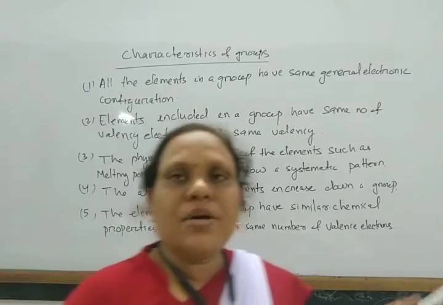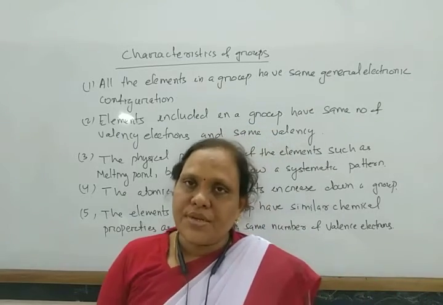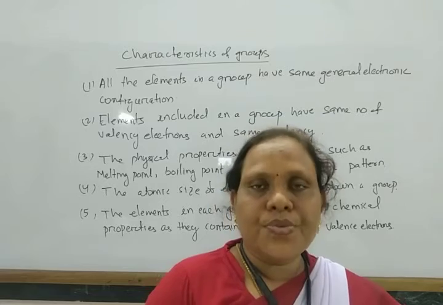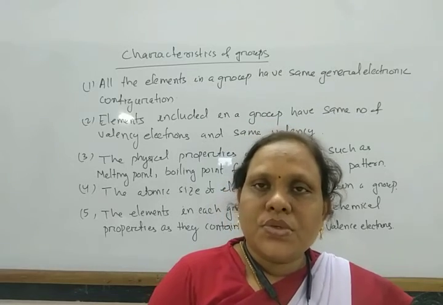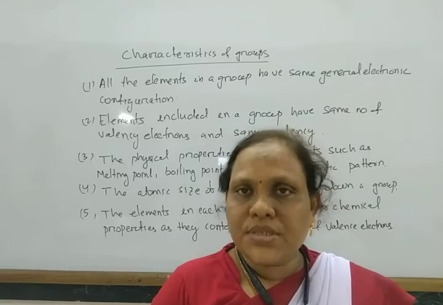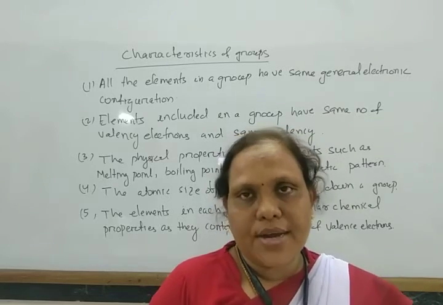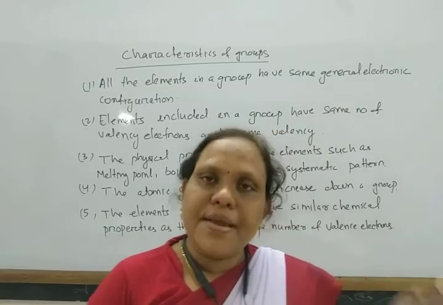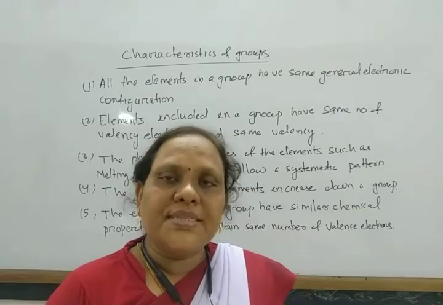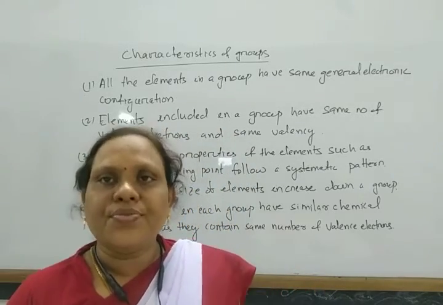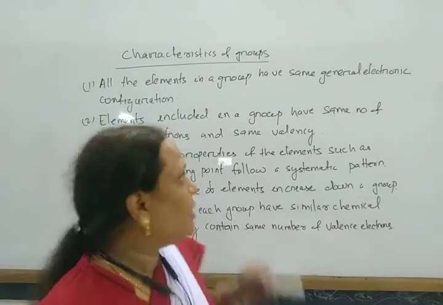So magnesium, calcium, barium, strontium all have valency 2. Similarly, lithium, sodium, potassium, rubidium, cesium, francium, present in group 1, all have valency 1. The elements present in a particular group have the same number of valence electrons and the same valency.